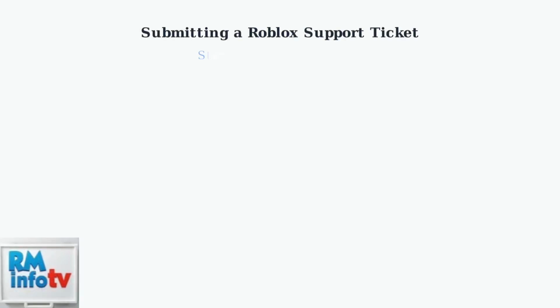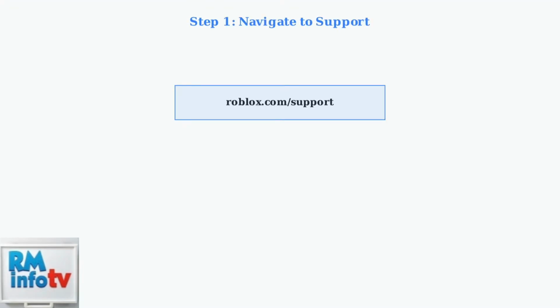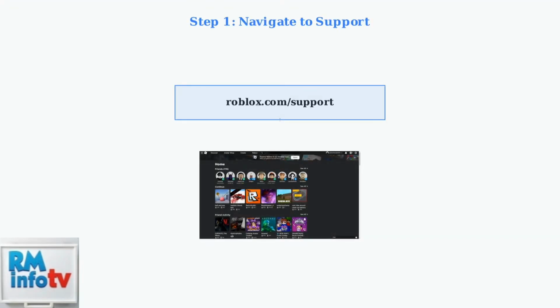When you need help with your Roblox account, the primary way to get support in 2025 is through the official support ticket system. Here's exactly how to submit a ticket step by step. First, open your web browser and navigate to roblox.com/support. This is the official Roblox support portal where you can submit tickets for any issues you're experiencing.